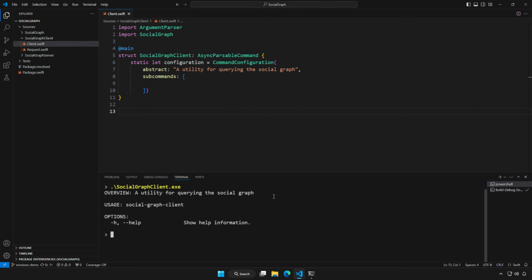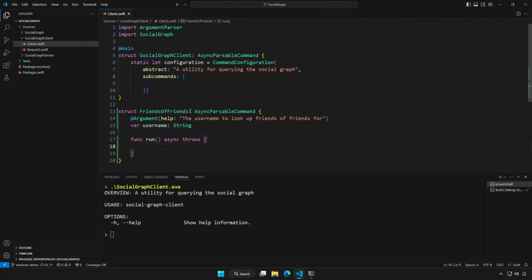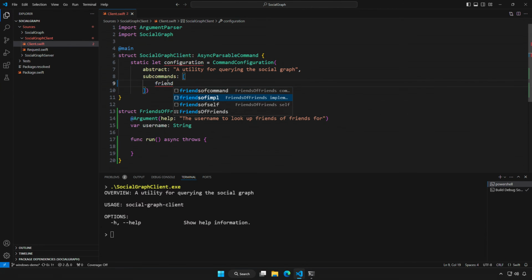Argument parser has generated a nicely formatted help message for my tool. So far, the only thing the tool does, though, is print this description. Let's change that by adding the first subcommand. I can start by creating a new struct conforming to async parsable command. This command will request the friends of friends for a user, using the server route that we built earlier. I need to register it as a subcommand. The command takes one argument, which is a username, and I've annotated the property for that with the argument property wrapper.